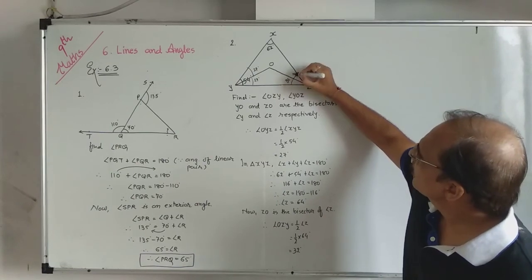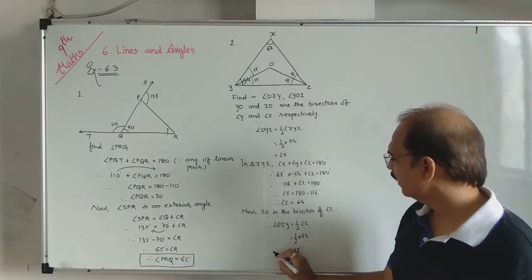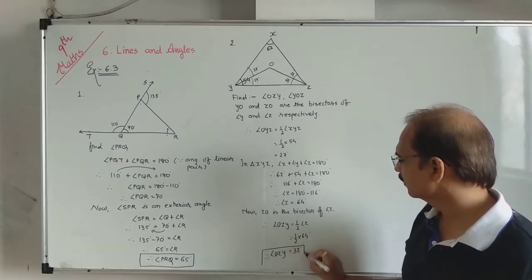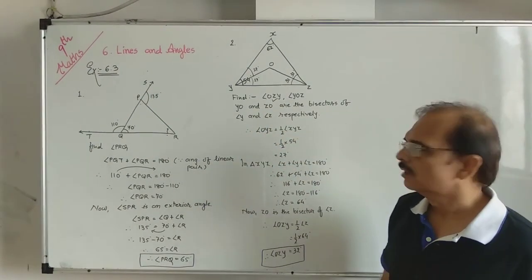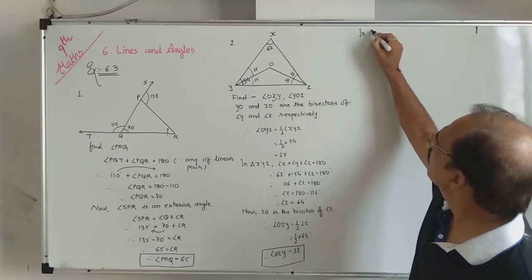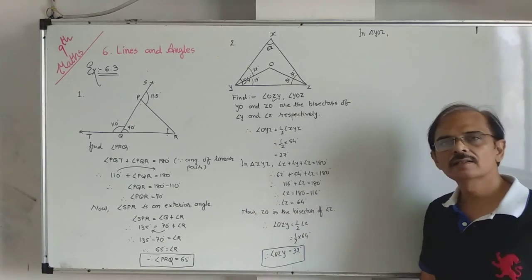So this one is 32, this one is 32. Is it okay? We want to find angle OZY. This is your first question's answer. Now you want YOZ. So in triangle YOZ, once again apply the angle sum property.